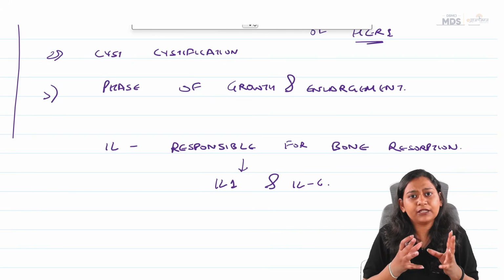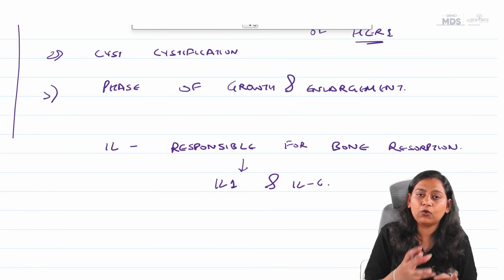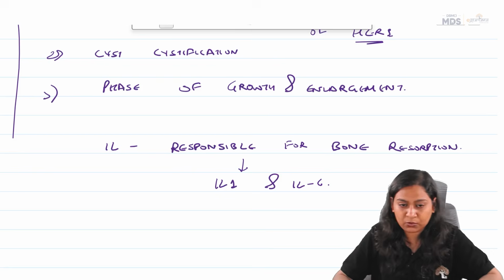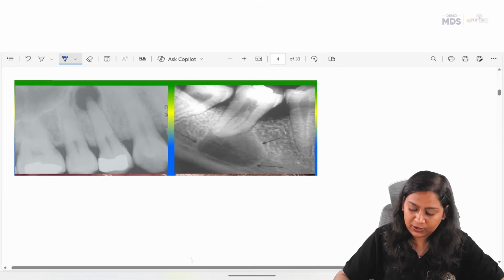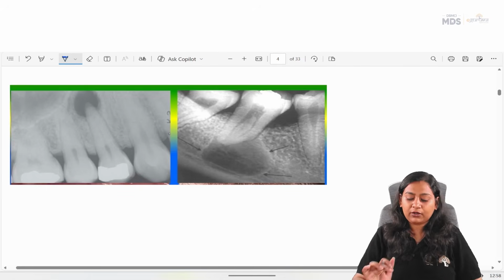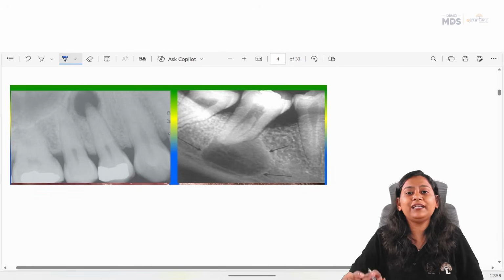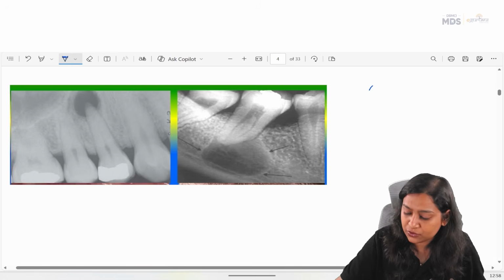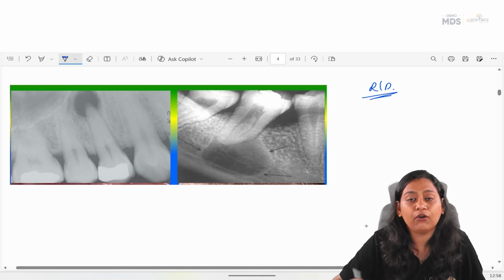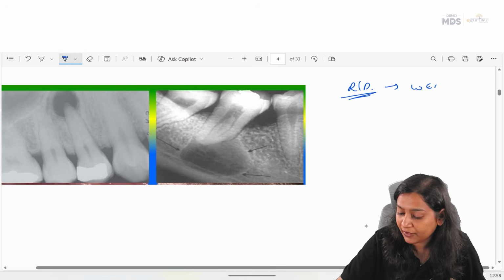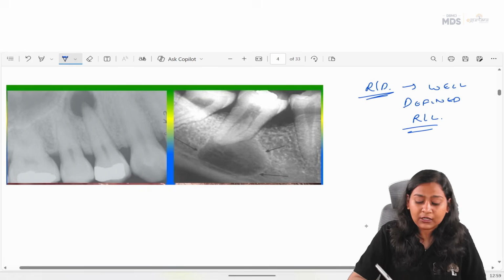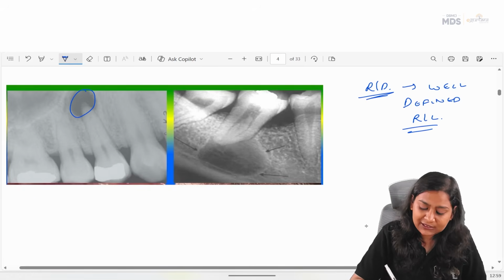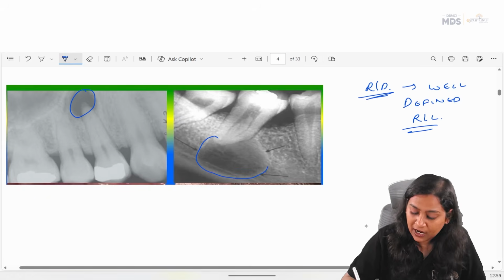Now what is the difference between periapical granuloma and the radicular cyst? We will see this with the help of the radiograph. Both radiographs show a well defined radiolucency. When we see both the radiographs, this one is small in size, this one is large in size.